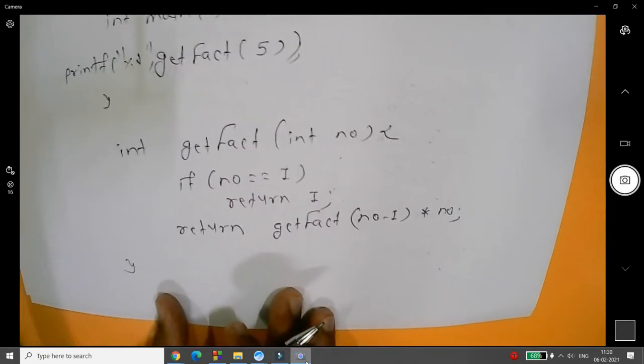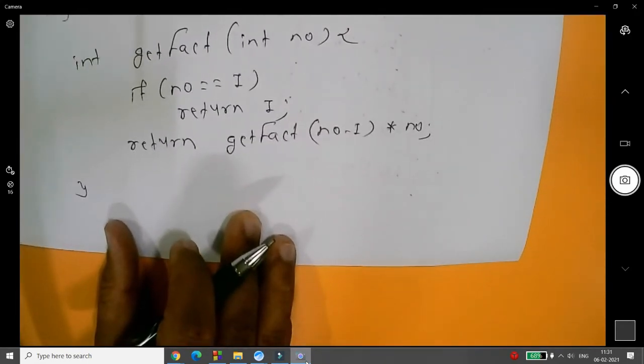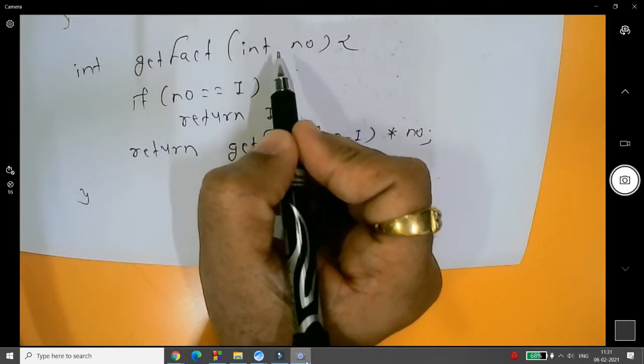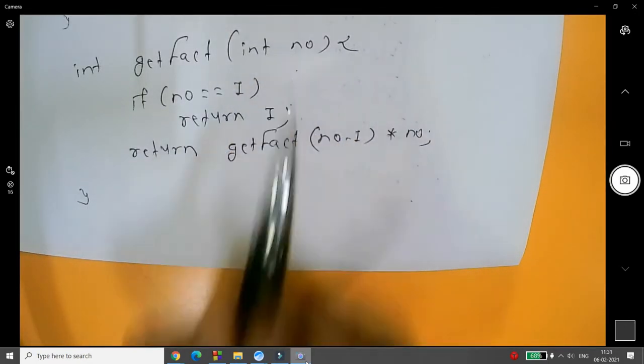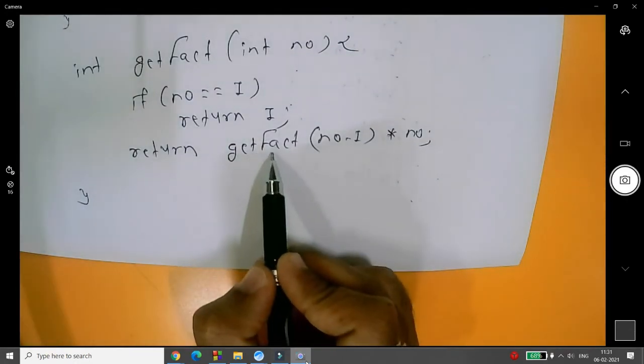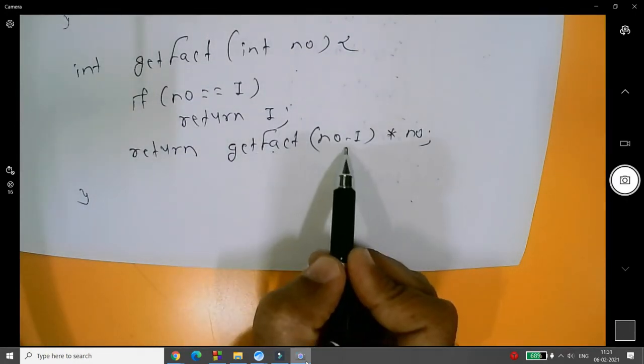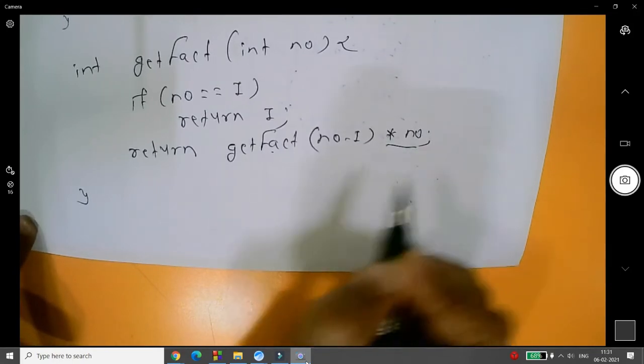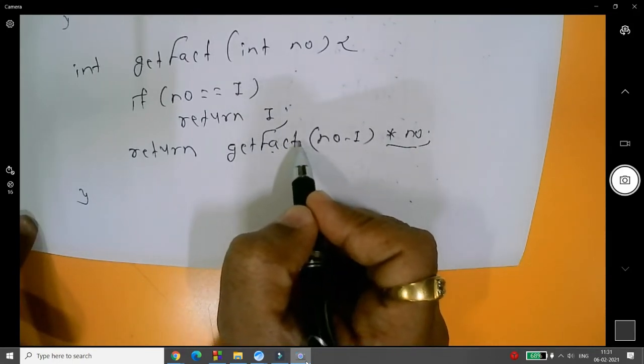Now if you look carefully, what I did, see here, the number passed over here is 5. So definitely this function will be called with 5 minus 1, and this multiply by number will be in the stack. Why? Because I'm directly calling the function from here.